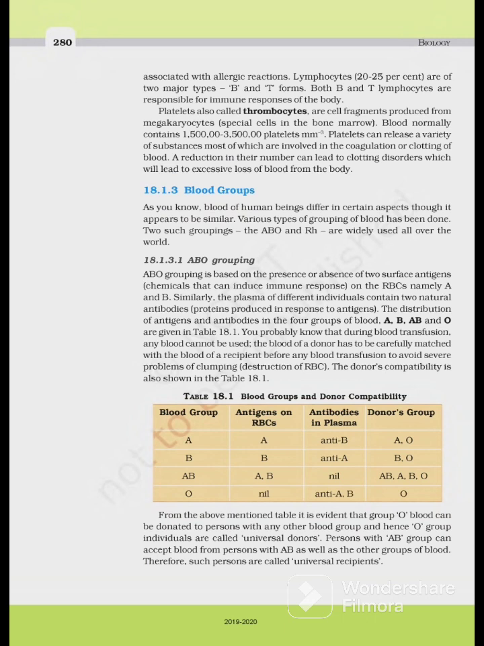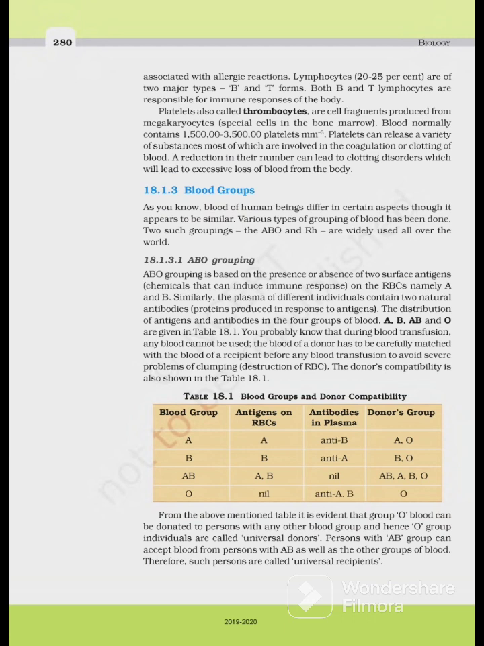Antigens क्या होते हैं? Chemicals that can induce immune response on the RBCs, namely A and B. Similarly, the plasma of different individuals contain two natural antibodies, proteins produced in response to antigen. तो antibodies क्या होते हैं, antigen क्या होते हैं, ये सब पता होना चाहिए. The distribution of antigen and antibodies in 4 groups of blood, A, B, AB and O.